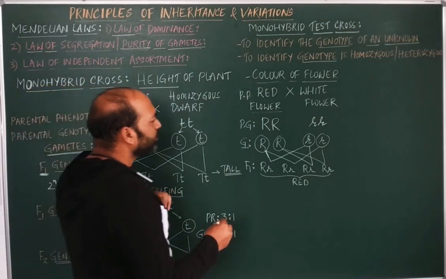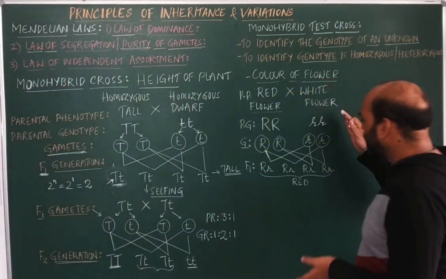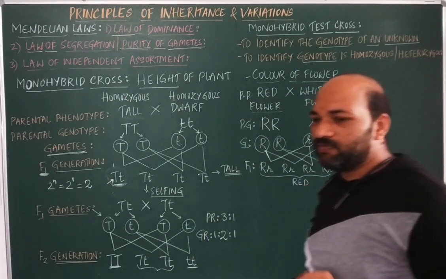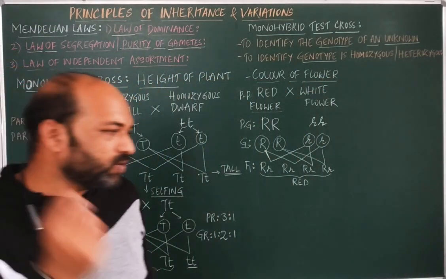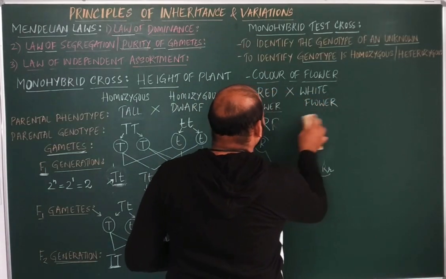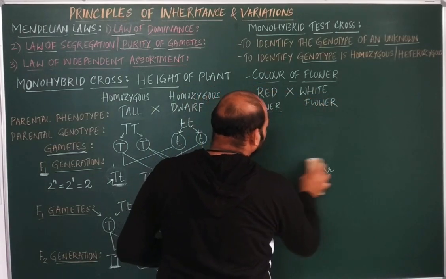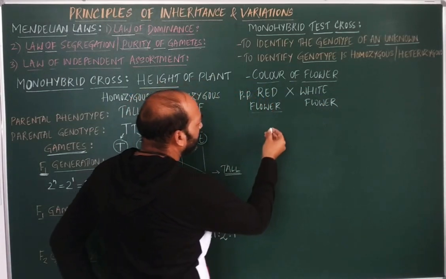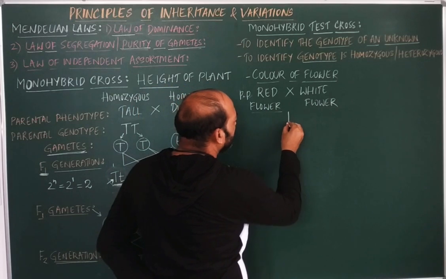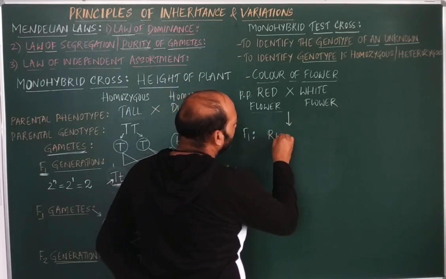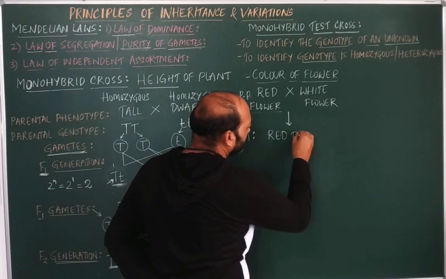Here we are getting the genotype. But if I make it a phenotypic cross without writing the genotype, for example, red flower crossed with white flower, in the F1 generation only red flowers are produced, as I have shown earlier.